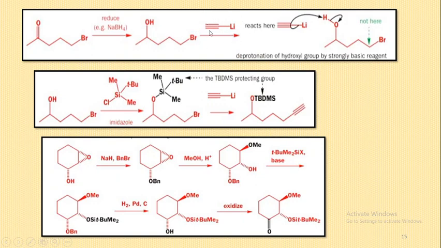Therefore, we are adding this group in this reaction, but this negative charge does not attack this carbon atom; instead it abstracts this proton, because this hydrogen is somewhat acidic and this is a strong base, so it can abstract this proton readily.